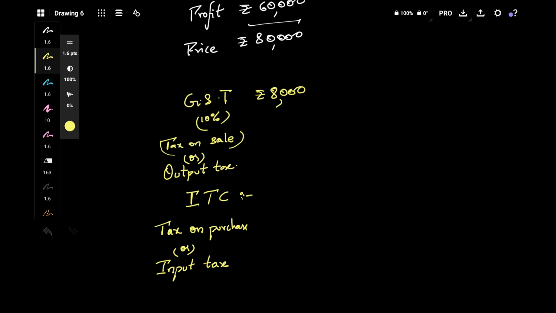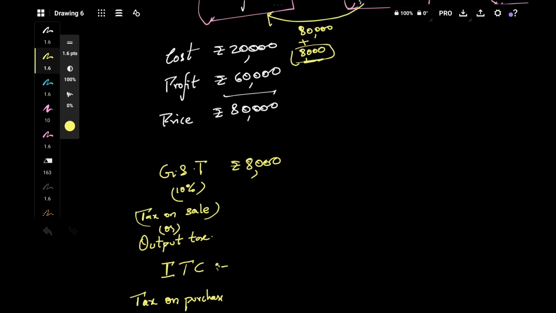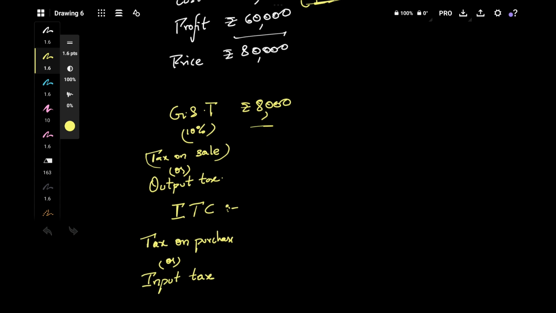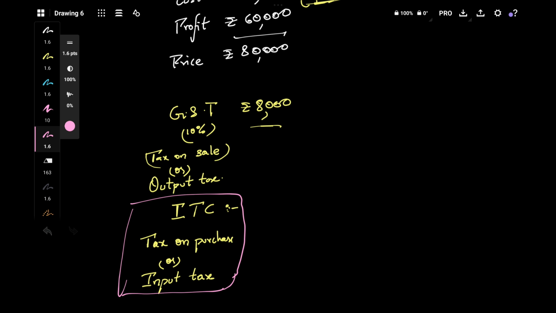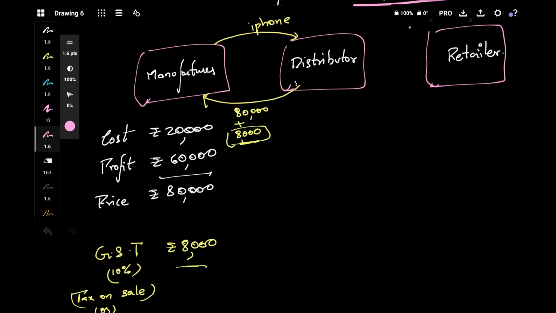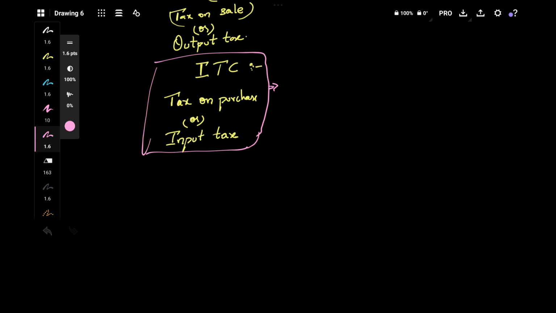Okay, output tax means we are selling something, the good is going out from the manufacturer, so at the time of that sale the tax is being collected, so that's why it is called as output tax, this 8,000. So what is this ITC and all we learn in a bit. So yeah, we'll also add some other rows here for simplicity in order to understand concept easily. So those columns are paid to government.